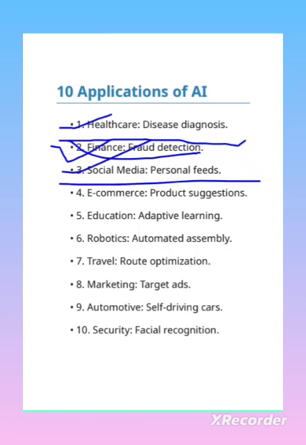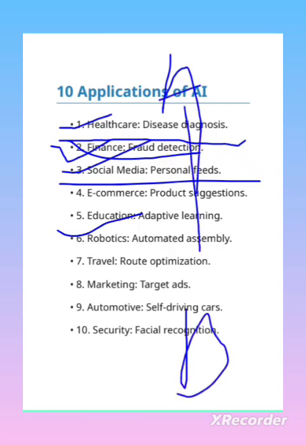Education: adaptive learning, you can find. Adaptive learning means there was a time whatever we needed, we had to type it on the keyboard, right? But now we don't have to bother about this. It is just speech to text, right? That is education's robot. And travel route optimization, I already gave this example. Suppose from point A to B, we want to find the shortest path between two points. That time it is coming, right? So this is route optimization.